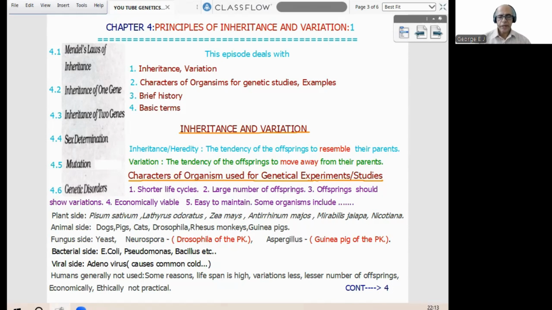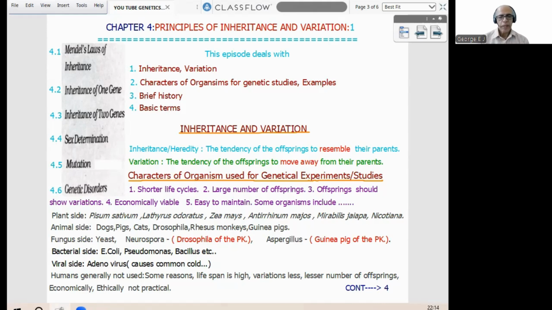Now what are the characters of an organism used for genetical experiments or studies? All organisms are not possible. There are certain criteria for it, which include: 1. Shorter life cycle. 2. Large number of offsprings. 3. Offsprings should show variation. 4. Economically viable. 5. Easy to maintain. And some organisms from the plant side, animal side, fungus side, bacterial side, viral side, etc. are given, and one by one we can proceed.